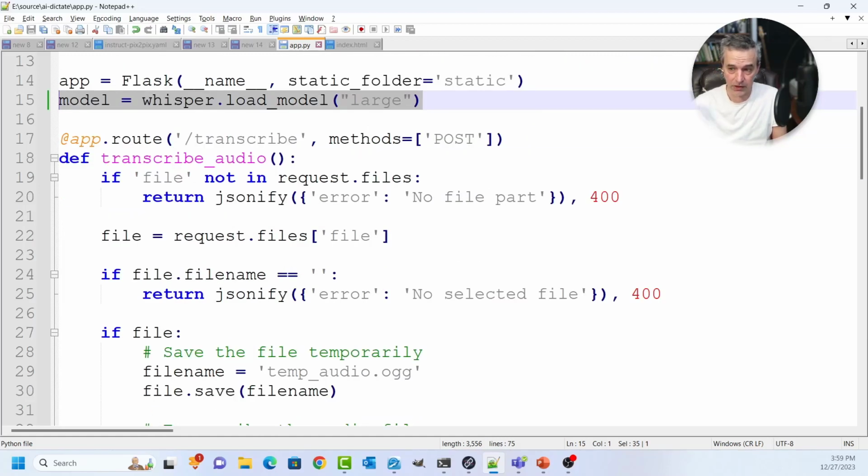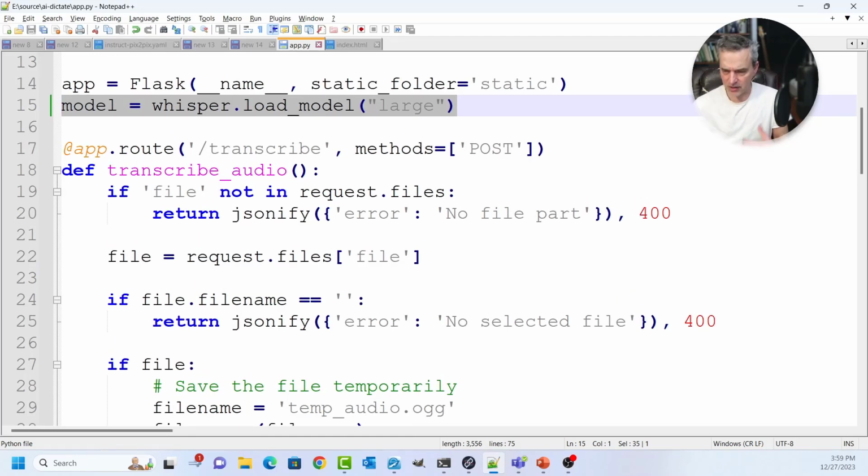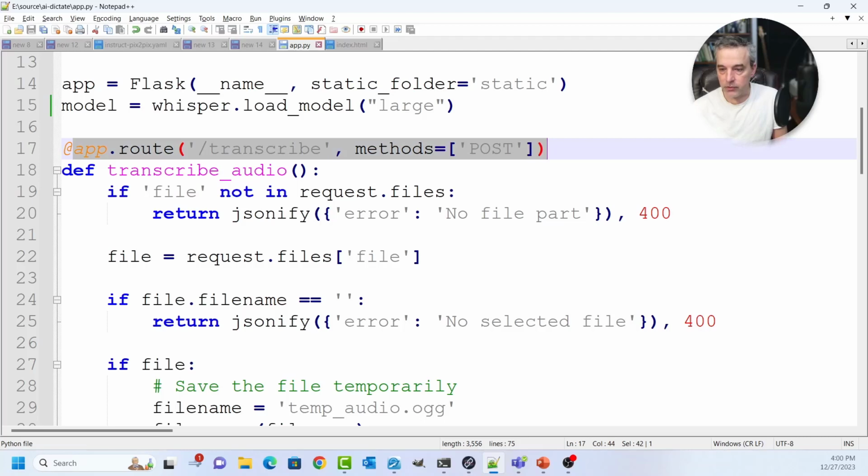You can use several tiers of Whisper. You can use a large, medium, small, t-shirt size type model, and with that you can have more sophistication with a larger model, but you need more CPU, more RAM for that to work. If you're using something like a phone, use a smaller model. And then this is the endpoint to transcribe.